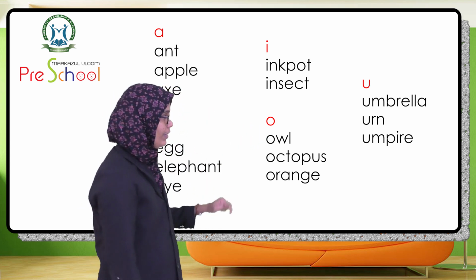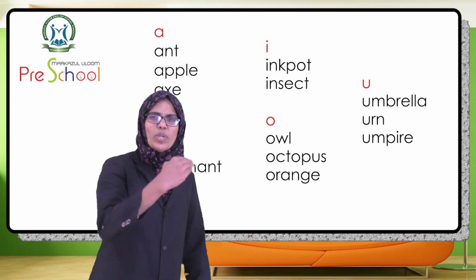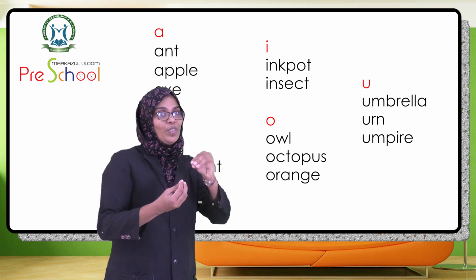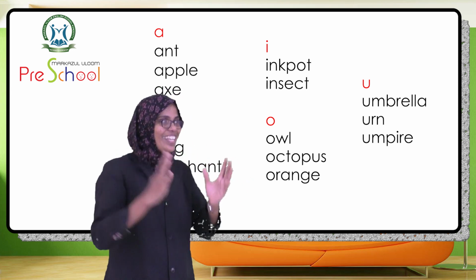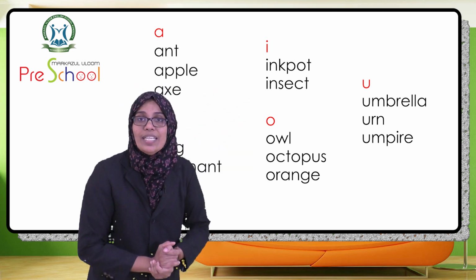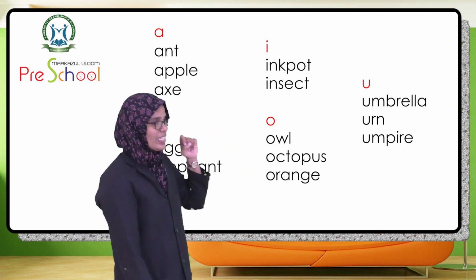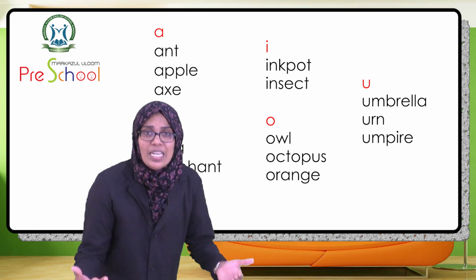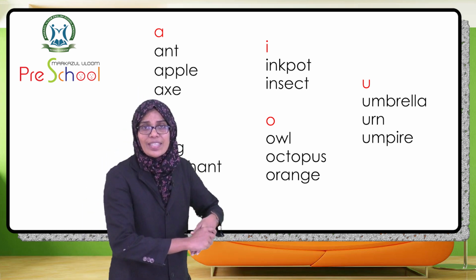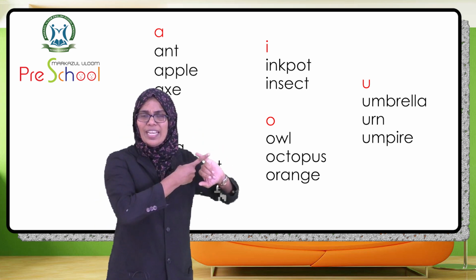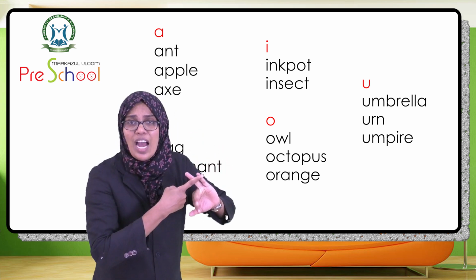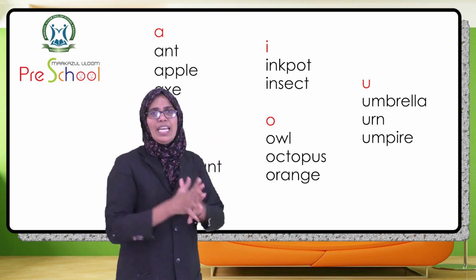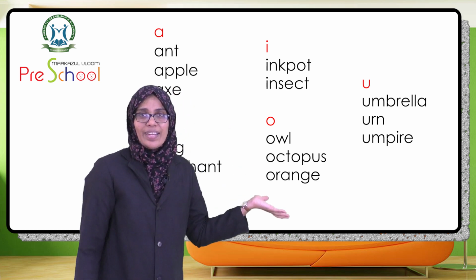Then look at the words with I vowel. 2 words are there. The first one, please try to read it. It is something we use to fill our pen. Ink. What is it? Yes, ink pot. Then the next word. Can anyone read it? Read it loudly. Insect. What is insect? Butterfly is an insect. Honeybee is an insect. Housefly is an insect. Dragonfly is an insect. Mosquito is an insect.